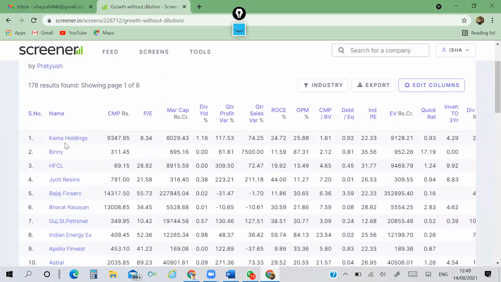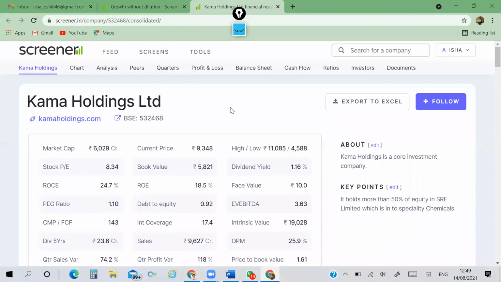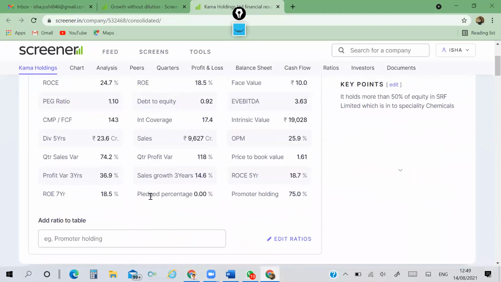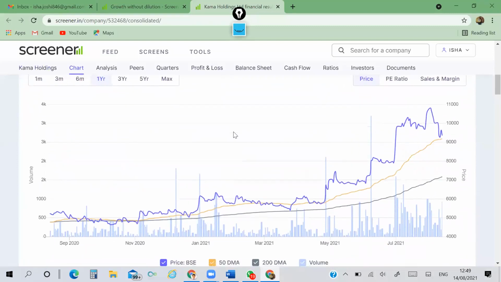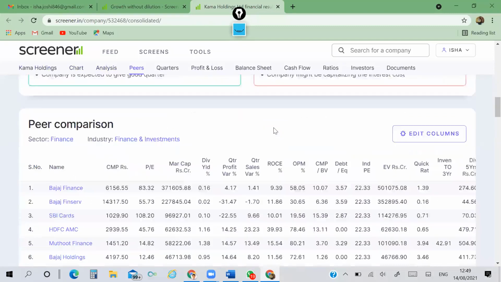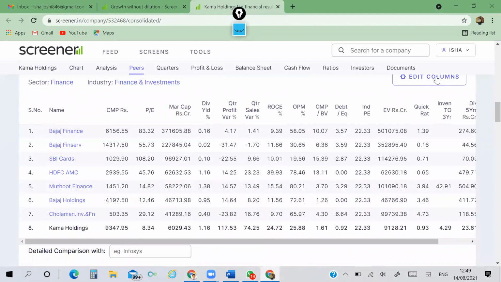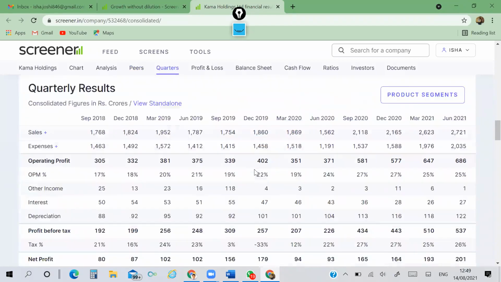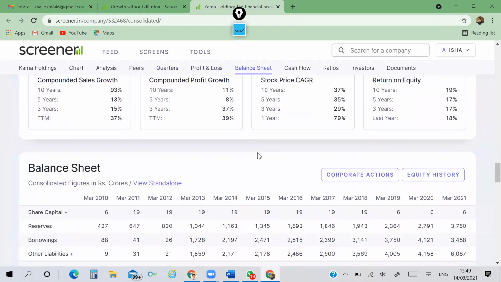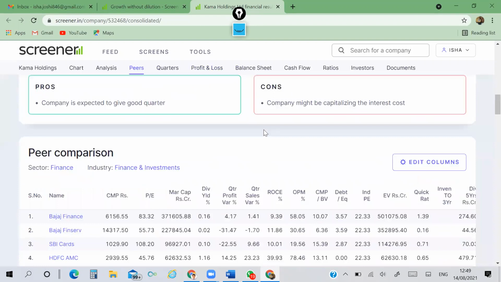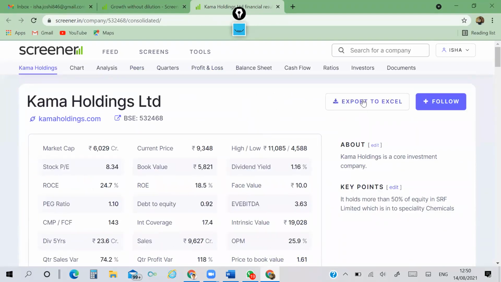Then from this list, if you click on any company, it will go to the first screen which we developed. You can edit ratios here as per your requirement. You can check all the information as per your requirement. Again, you can edit these columns to a limit of 15-16 columns. Go down and down, you can check all the results. Now suppose I liked this information, I can export this information from here to Excel to some extent, not the full information.